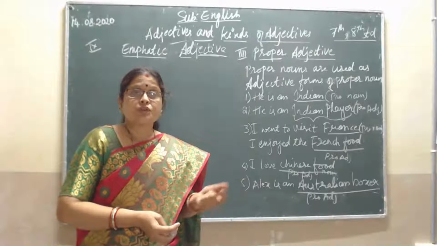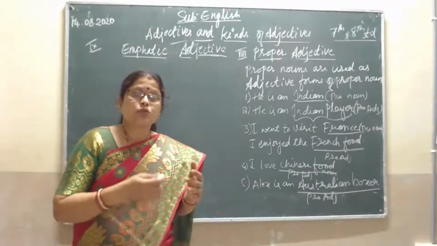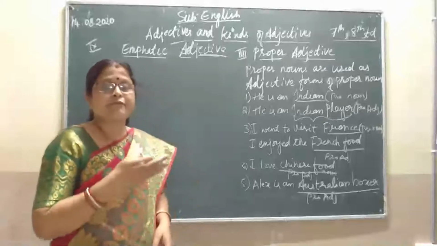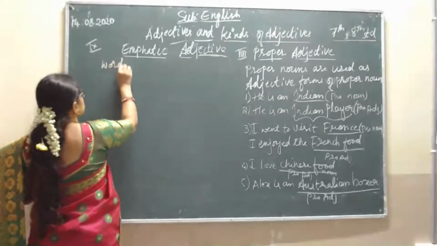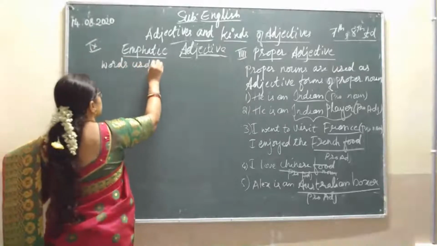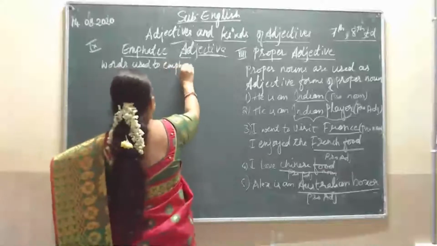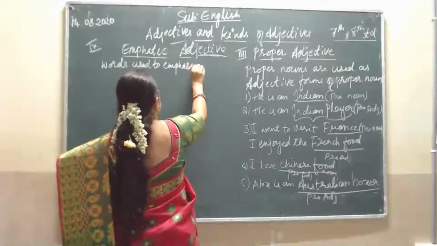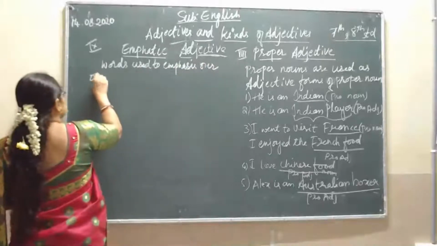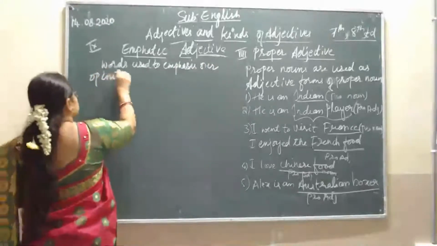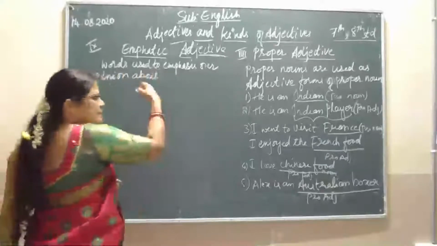The words which are used to emphasize our opinion about something are called emphatic adjectives. It may be about a person, thing, or anything.